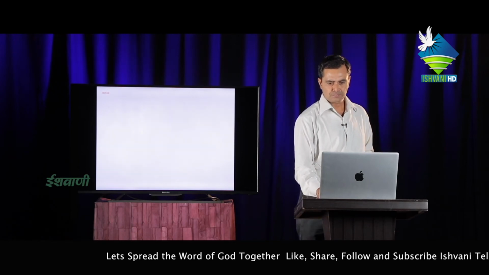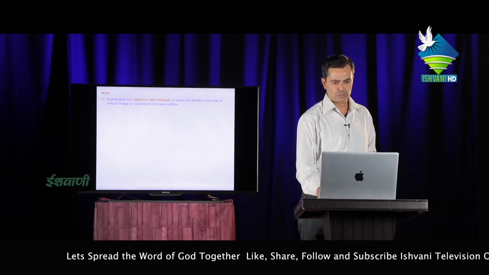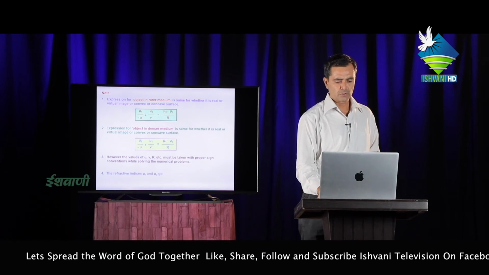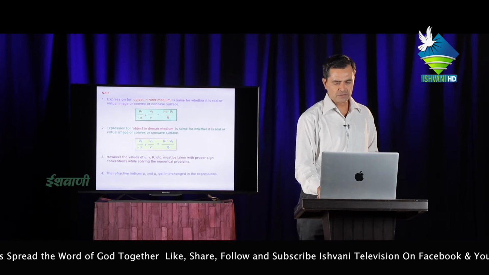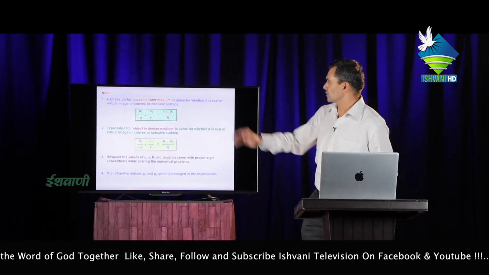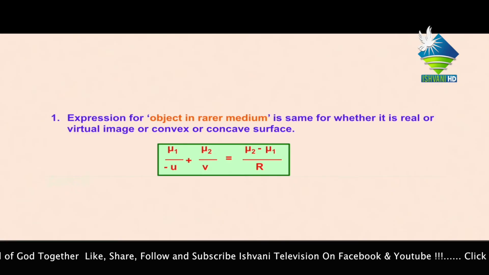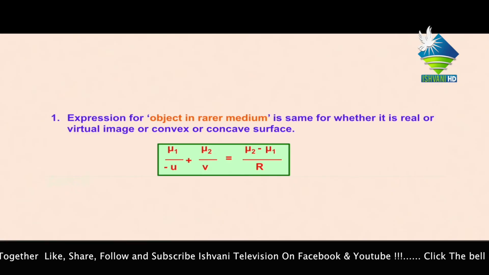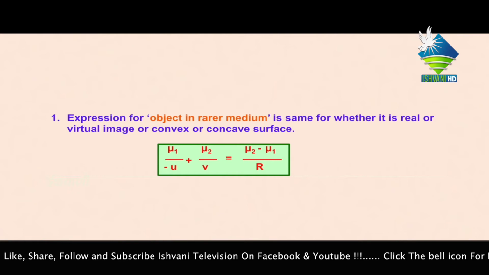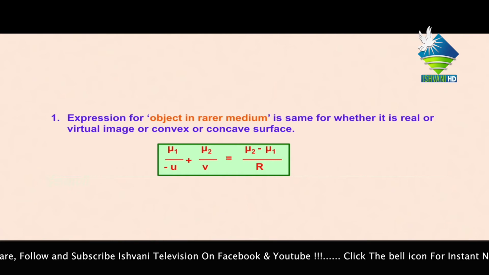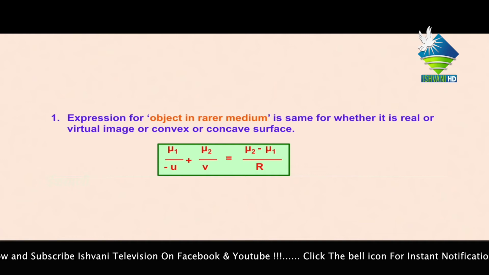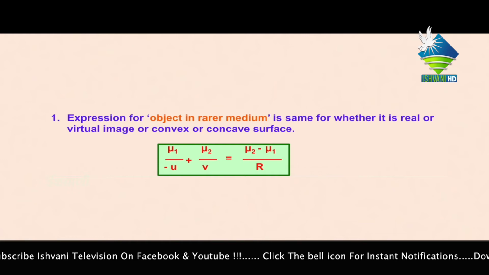Now next, some important notes about refraction through concave and convex surfaces. First, the expression for object in rare medium is the same whether it is real or virtual, or convex or concave. This is the fixed formula.